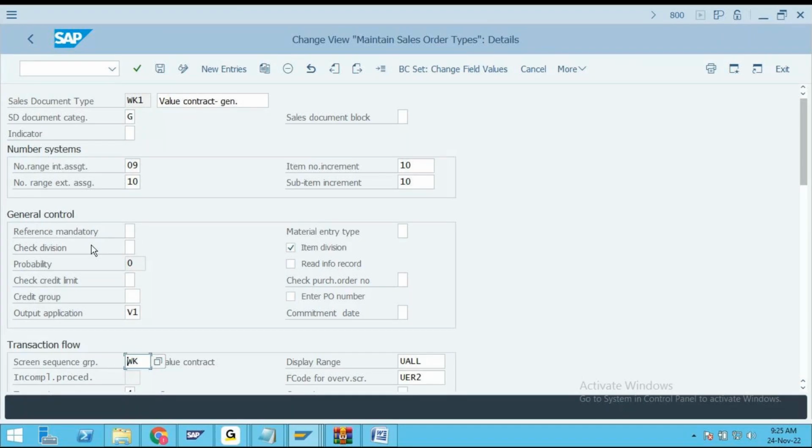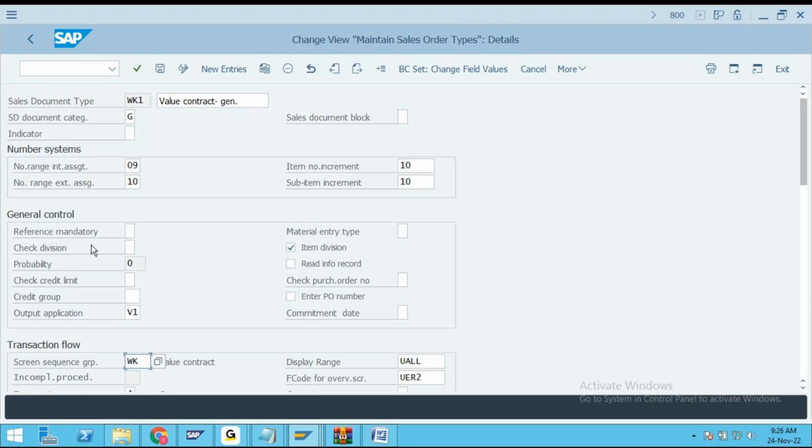Next one, sir, the screen has been changed because while creating this contract, in that screen we have fields like assortment module. So all those fields have been changed. Fields are changed means screens are changed. So we have to change the screen sequence group.